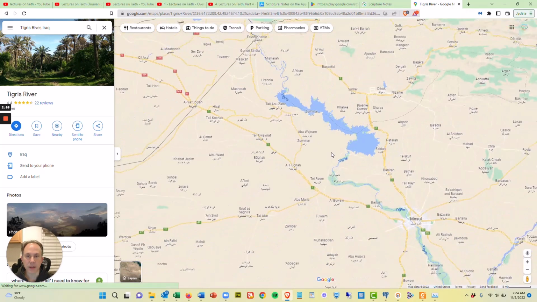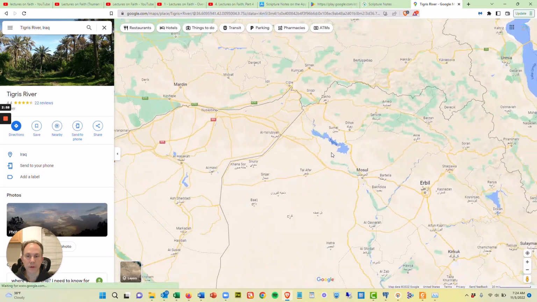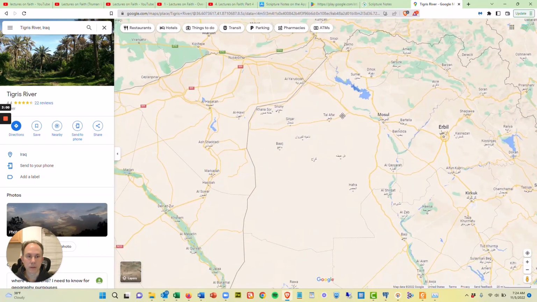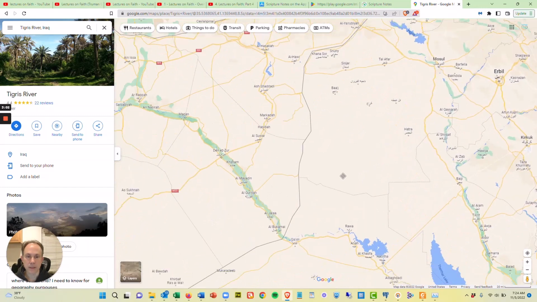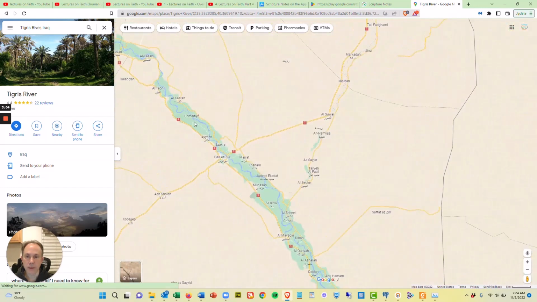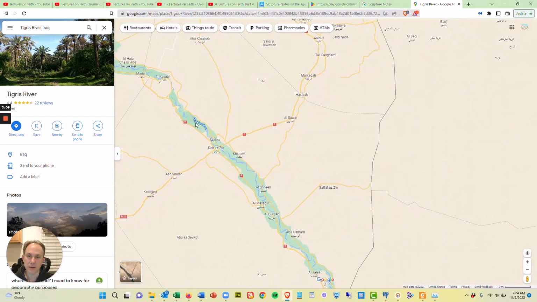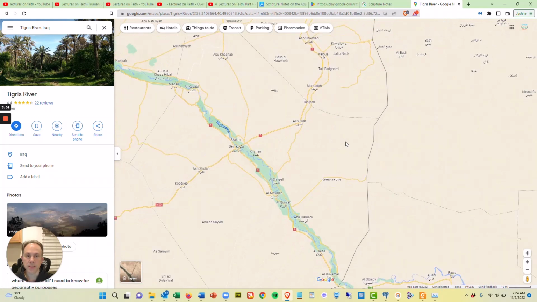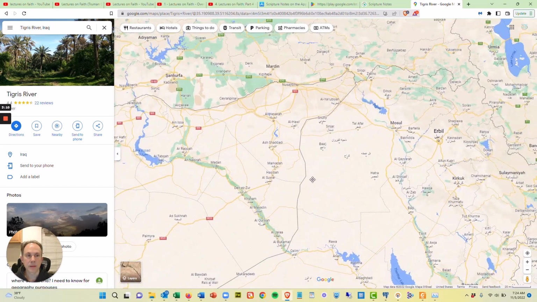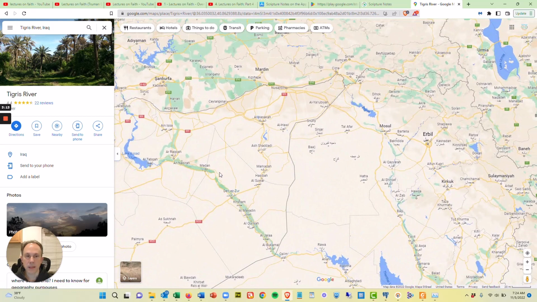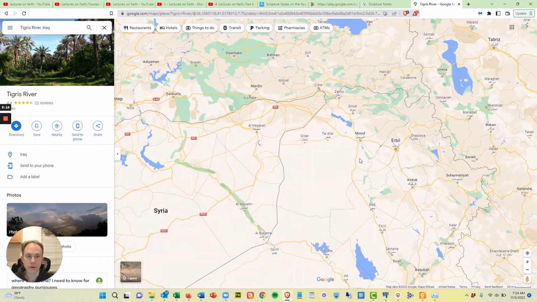And so if I zoom out a little further, let's see, this over here is the Euphrates. I don't know if you see that right there, Euphrates. So basically, between here and here, this is where they were taken captive.